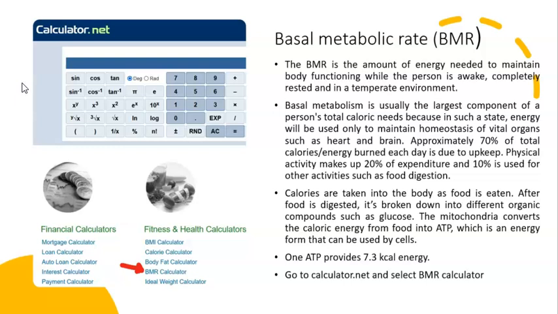Calories are taken into the body as food is eaten, and after the food is digested, it's broken down into different organic compounds such as glucose. Mitochondria convert the caloric energy from food into ATP, which is an energy form that can be used by the cells. One ATP produces 7.3 kilocalories of energy.